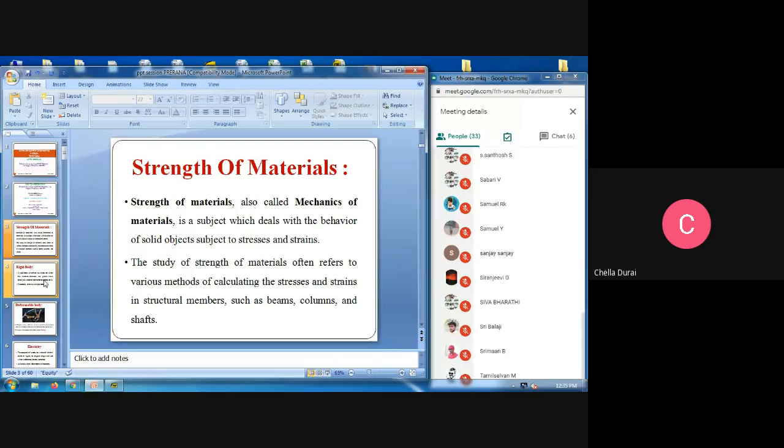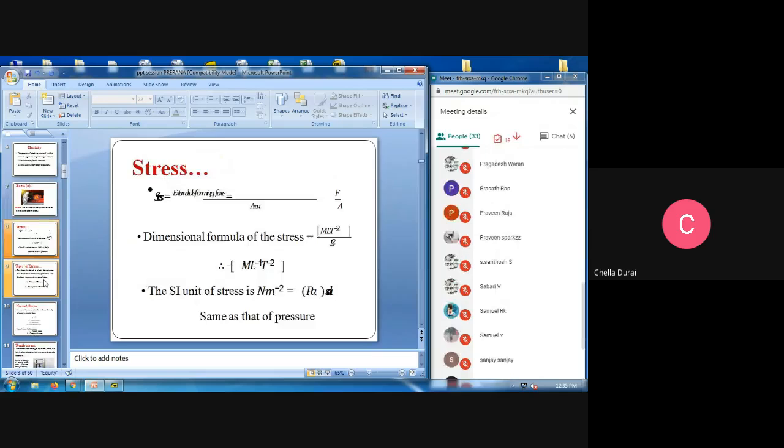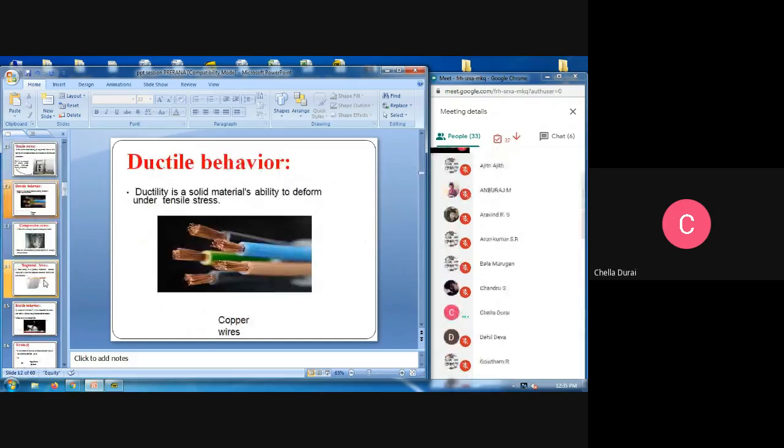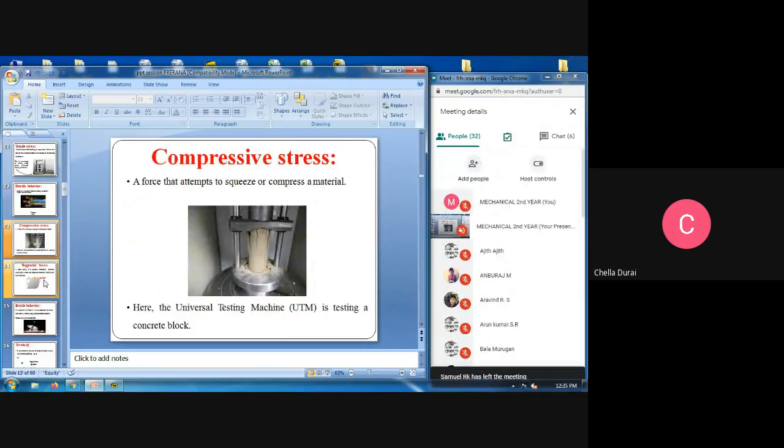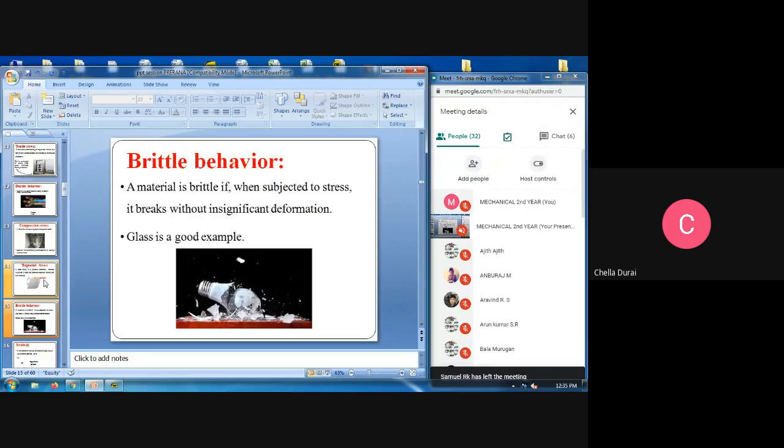They ask many types of problems: what is meant by stress, and using the stress formula they ask problems, and the strain. Then, very important, the Young's modulus. Then what are the strain properties? Then the stress strain curve is very important. In the stress strain curve, we are seeing the graph with the elastic limit, plastic limit, and yield point. That graph is also very important.